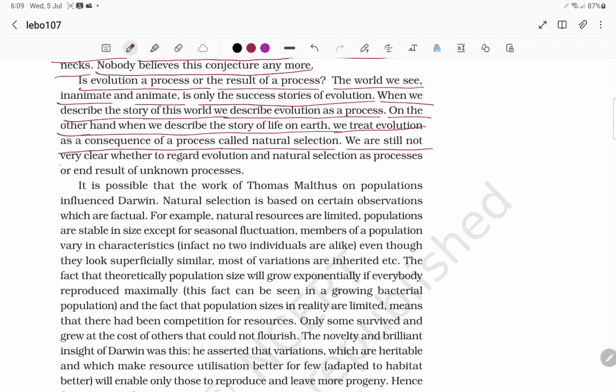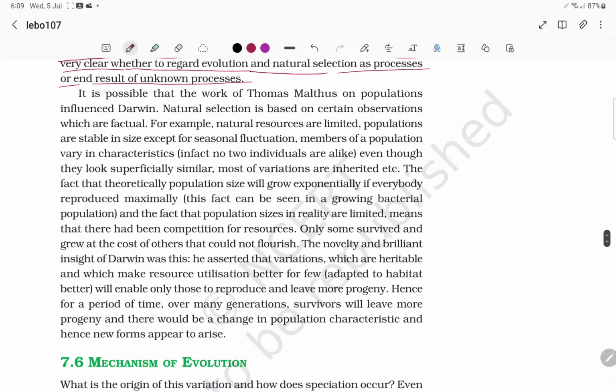We are still not very clear whether to regard evolution and natural selection as a process or the end result of an unknown process. It is possible that the work of Thomas Malthus on populations influenced Darwin.